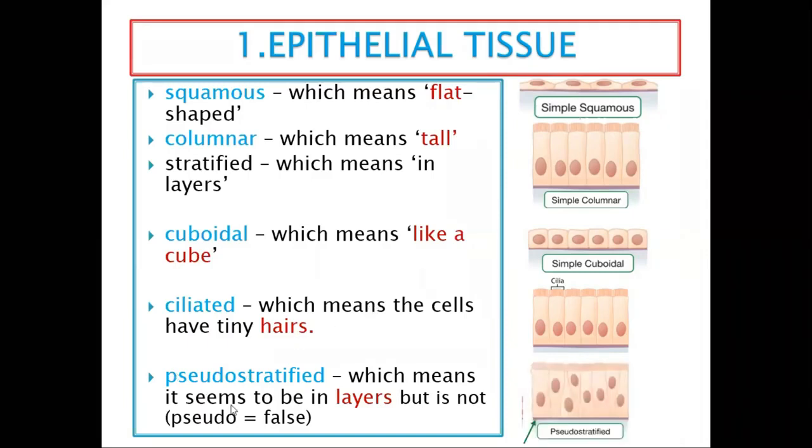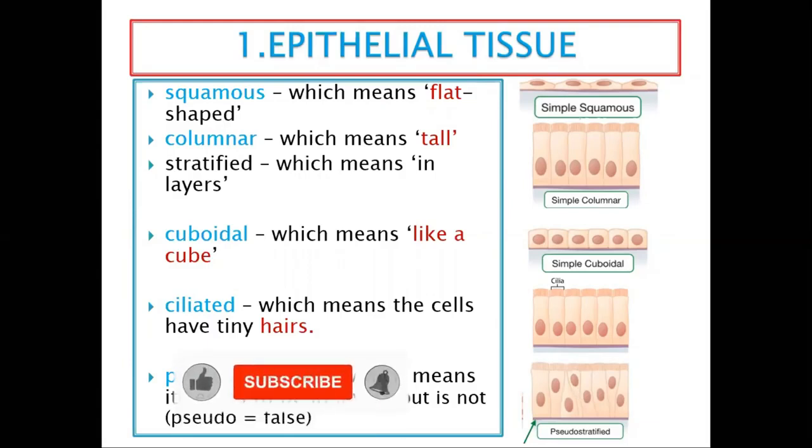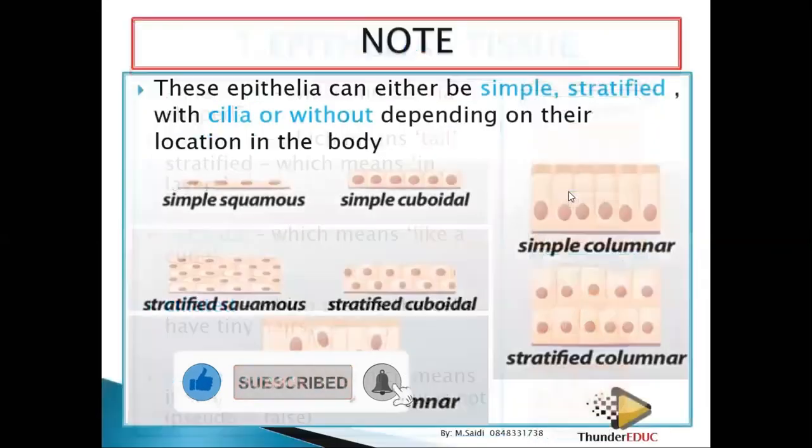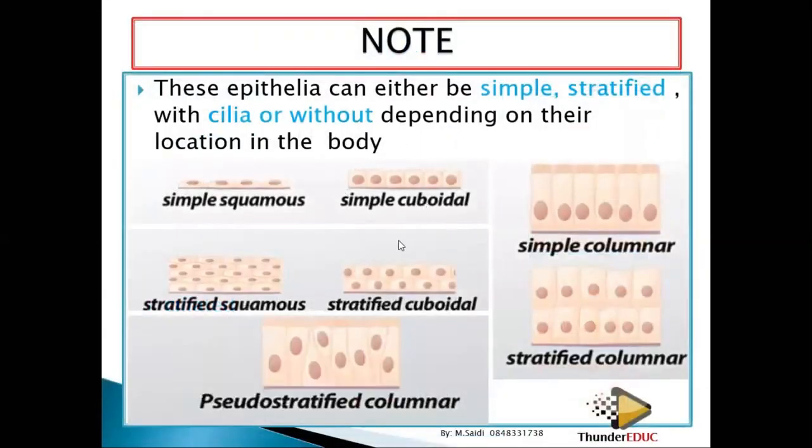So what about when it is pseudo? If you look at this, you think this is a layer, yet it's not a layer. So it is pseudo stratified. It's false layers. So it's not having layers, but it looks like it has layers. That's the meaning. So if you look at this, you need to take a note. They are saying that this epithelium can either be simple, stratified, or with the cilia or without cilia, depending on the location in the body.